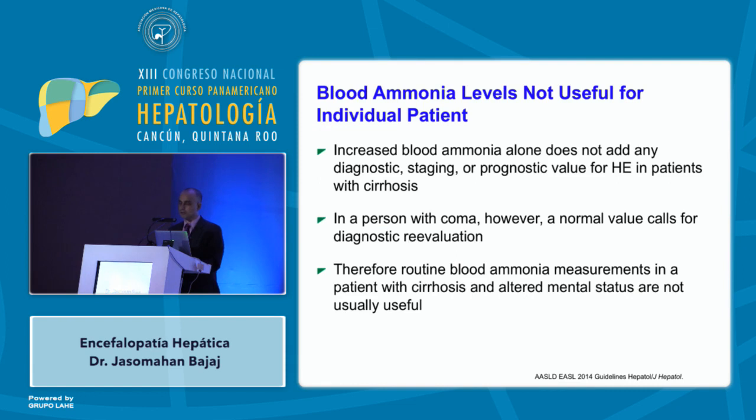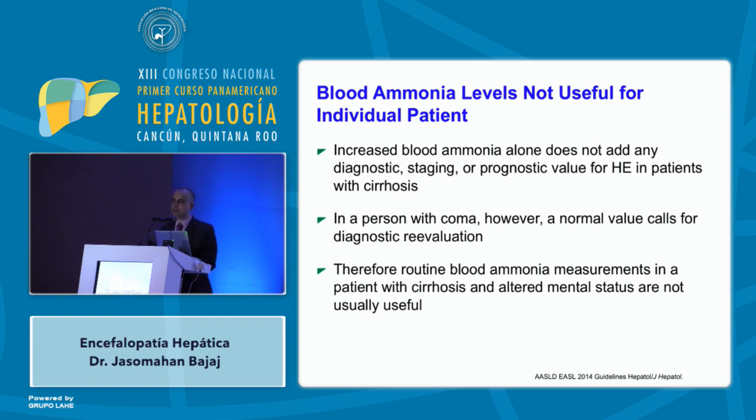What about blood ammonia levels? Please don't do them. They're not relevant. Your judgment is much, much better than any ammonia level can be. The only situation in which they are actually relevant is when someone is comatose and their ammonia level is normal. But there are many people with cirrhosis who walk around with high ammonia levels who do not have any overt hepatic encephalopathy, who then are treated with lactulose for the rest of their lives to treat their ammonia level, not their hepatic encephalopathy. So we are not here to treat people's lab tests. We are here to treat the people themselves. So if someone has confusion and their ammonia level is high or not, if they have all the other signs of hepatic encephalopathy, they should be treated as hepatic encephalopathy.